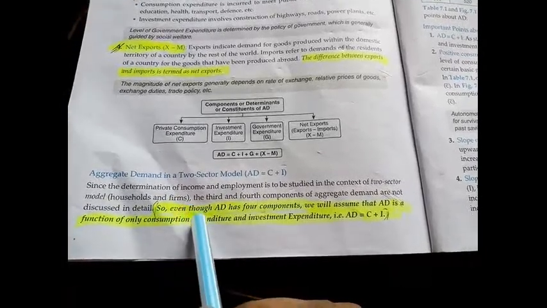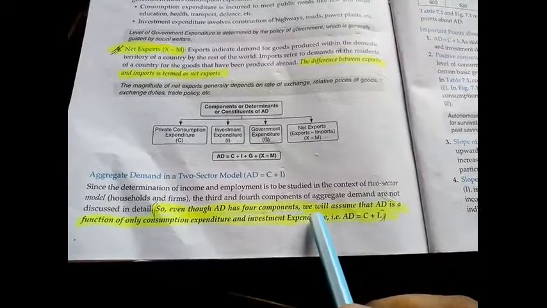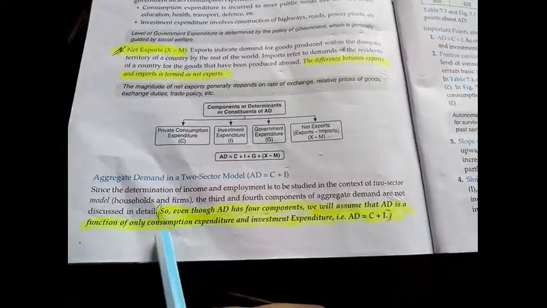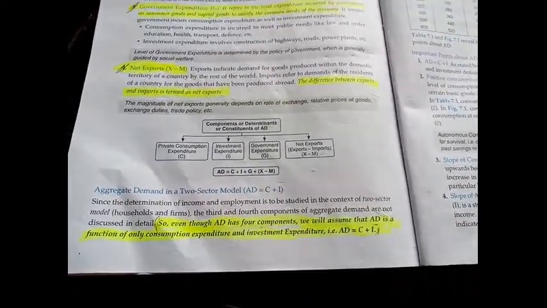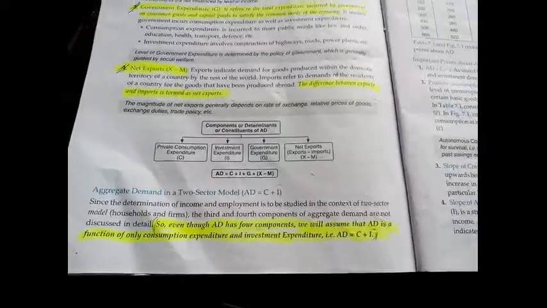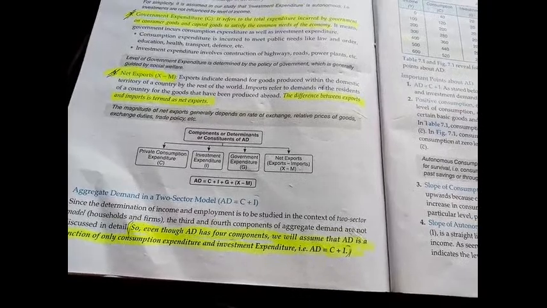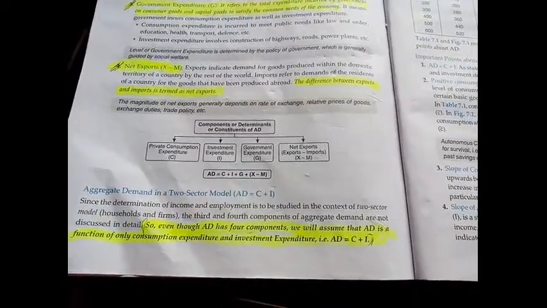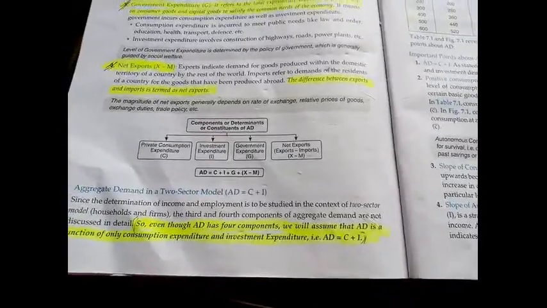So, even though AD has four components, we will assume that AD is a function of only consumption expenditure and investment expenditure. AD equals C plus I. So, it's an assumption, you can tell.